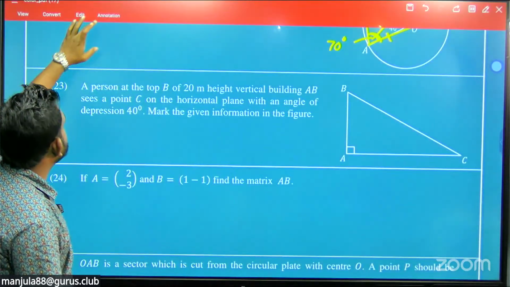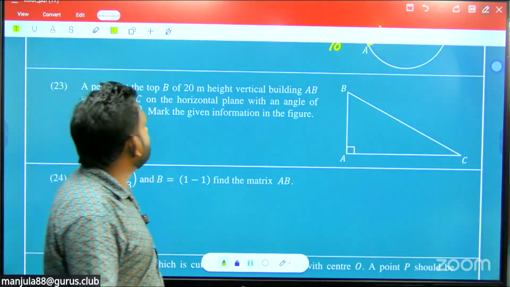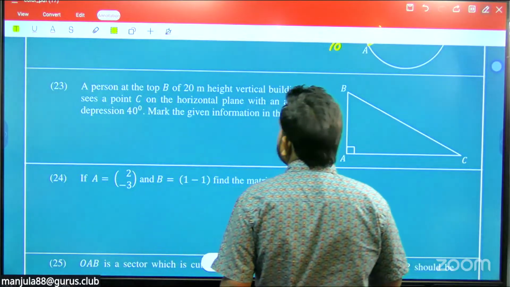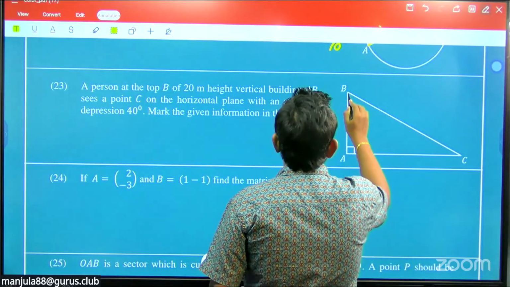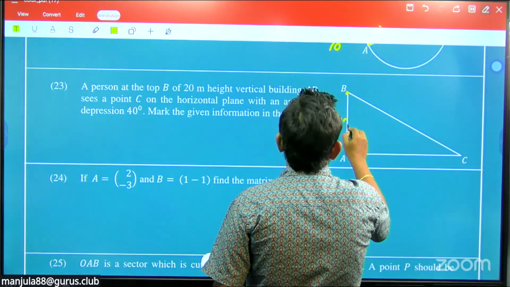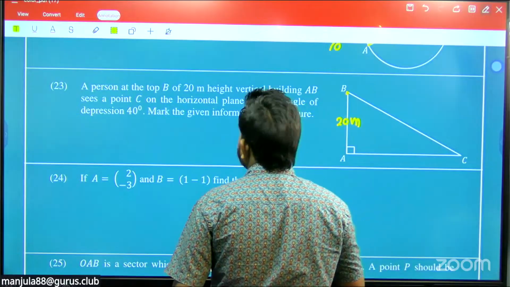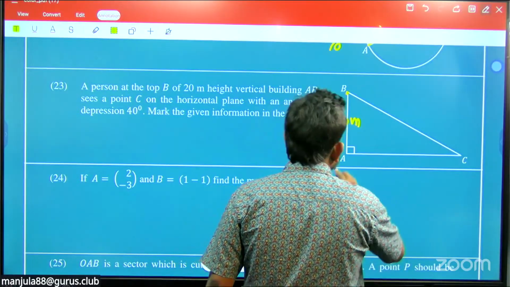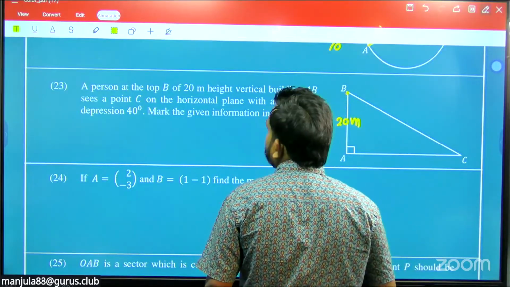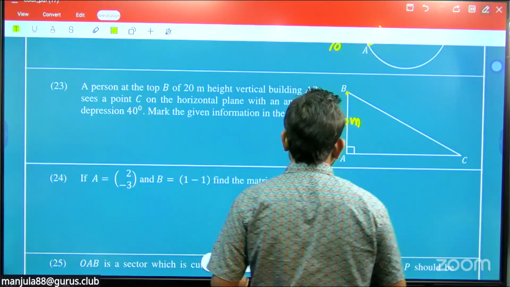Question number 23. A person at the top of a 20-meter height vertical building AB sees a point C on the horizontal plane with an angle of depression 40.